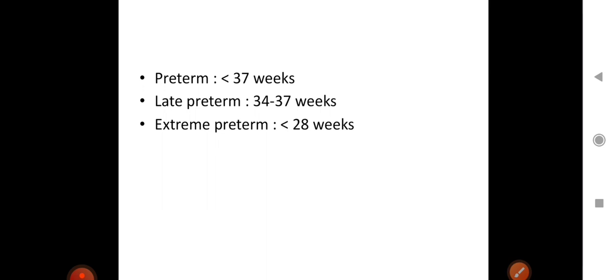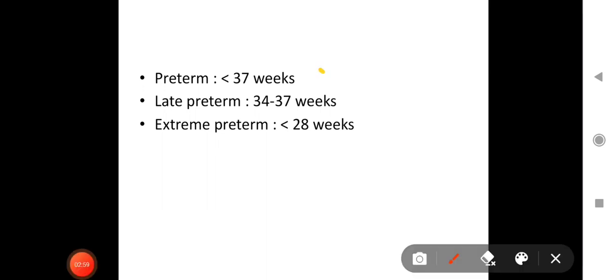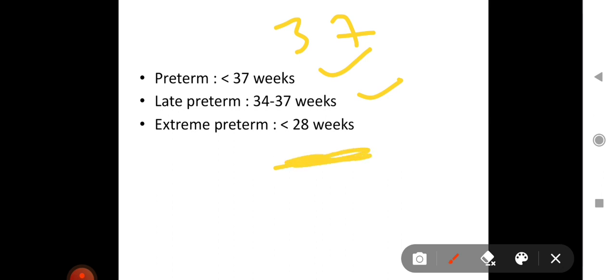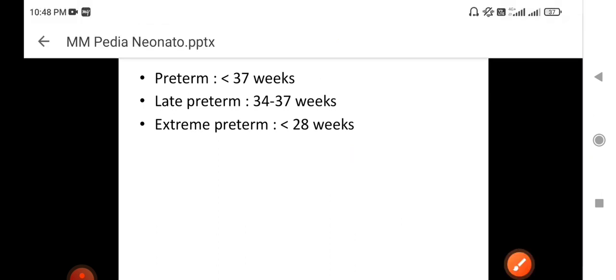Next is preterm. Babies less than 37 weeks. 37 weeks is a normal gestational age. Less than 37 weeks is termed as preterm. 34 to 37 weeks are late preterm. And less than 28 weeks are known as extreme preterm. So questions have been asked plenty of times in past about these definitions. So just go through them quickly, always before appearing for any exam.